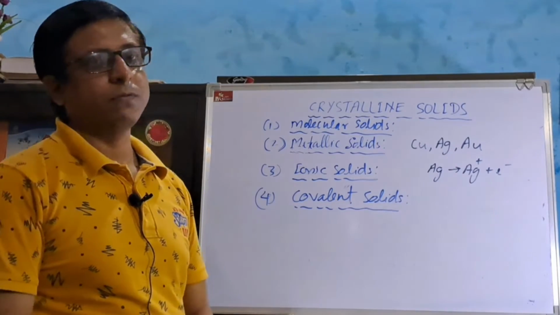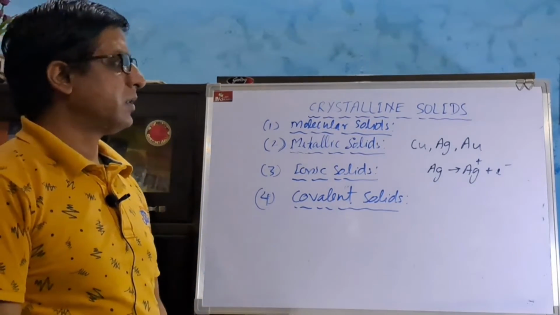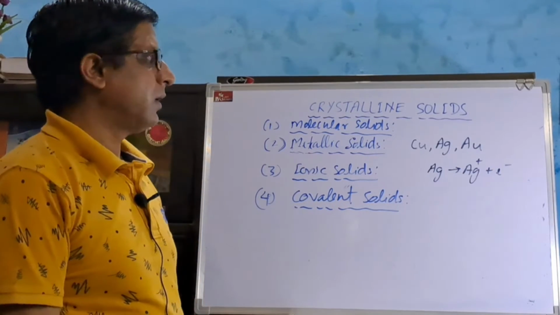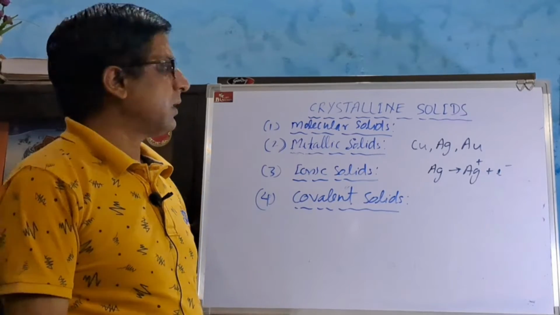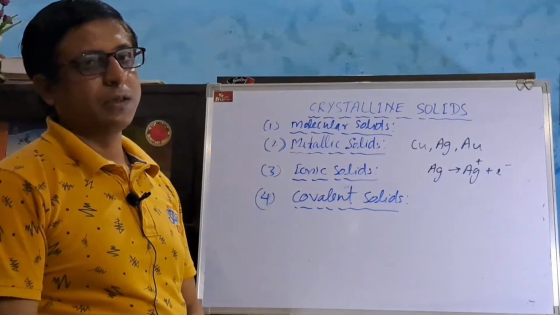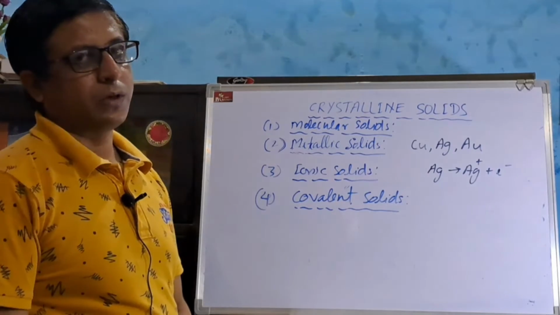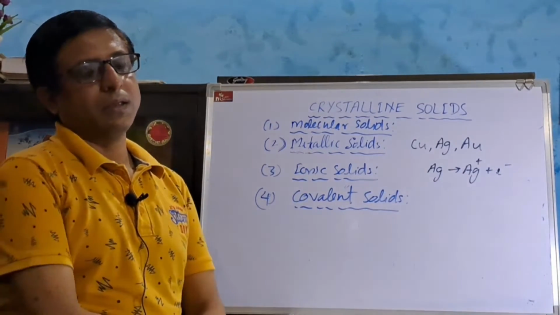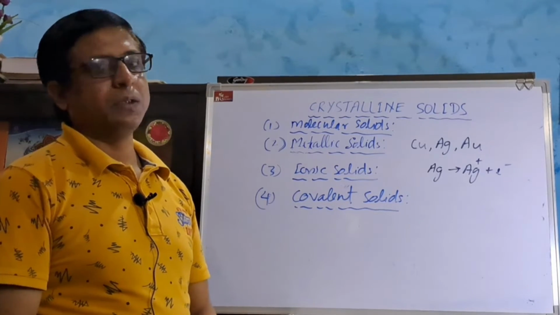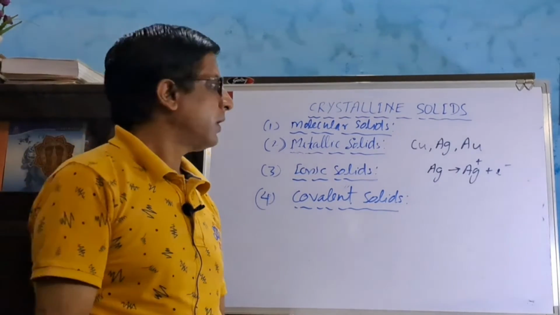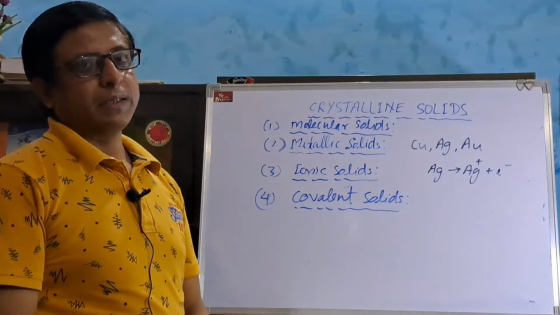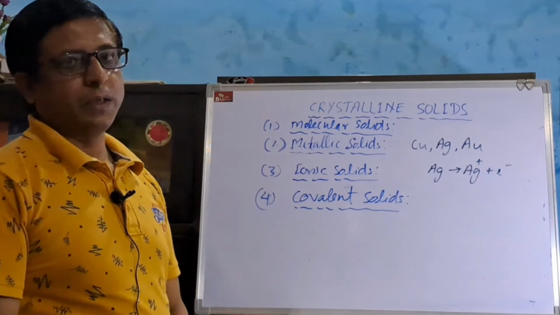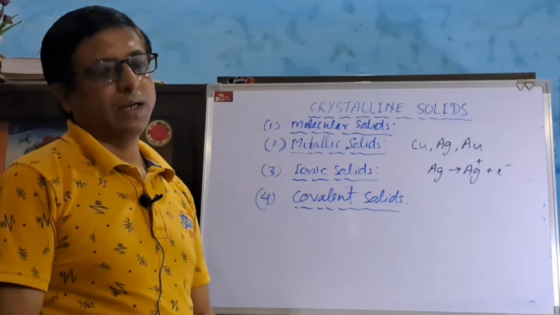Due to the presence of free electrons, these electrons can move when an electric potential is applied across the metal. They are conducting in nature. Metals are also thermal conductors due to the presence of electrons. If we heat one end of a metal rod, then the heat flows from this end to the cold end. Metals have metallic luster, a special type of luster. They are also malleable and ductile in nature.